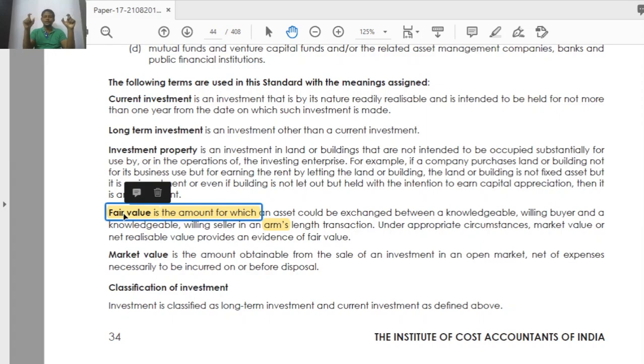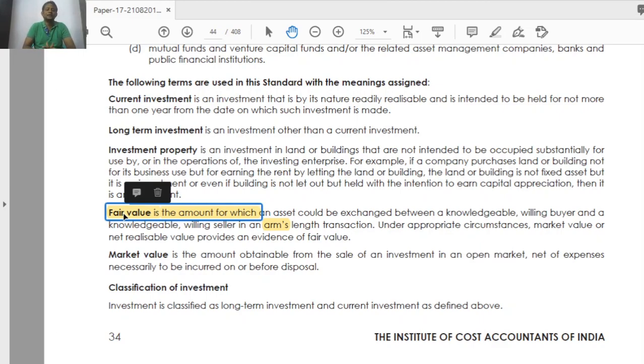A is willing to sell, B is willing to buy the product. So there is a willingness, there is a price, there is a product. And A and B both are of sound mind and have knowledge about that product, then whatever price you get, that is fair value in such a case. Normally they are saying market value or net realizable value is fair value.